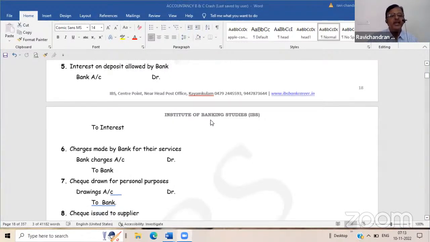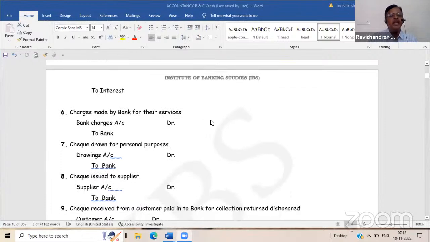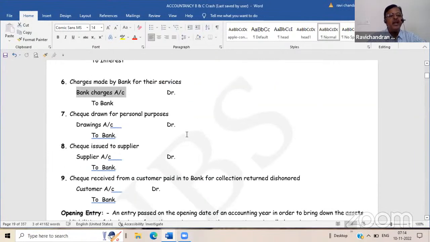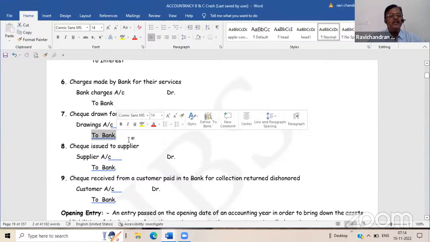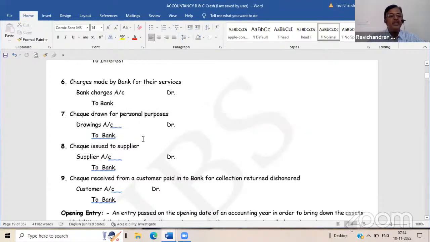Then charges made by bank for their services. Bank charges account debit to bank, because our bank account balance will decrease. Bank charges is a nominal account, debit all expenses rule. So we are debiting bank charges. Similarly, when the proprietor is taking money from the bank account of the business, the drawings account will be debited and the bank account will be credited. Here the asset is decreasing, bank is an asset, so you have to credit it.